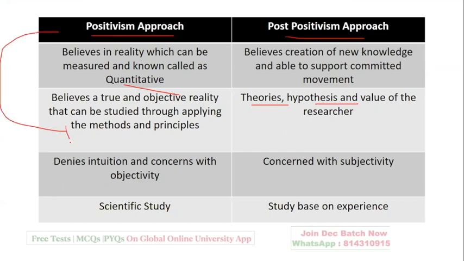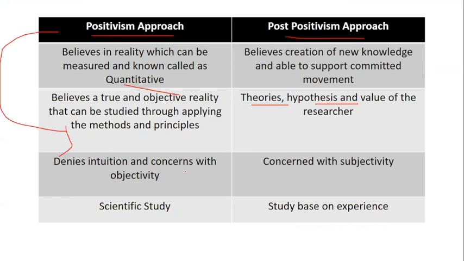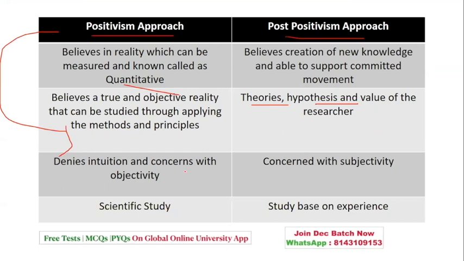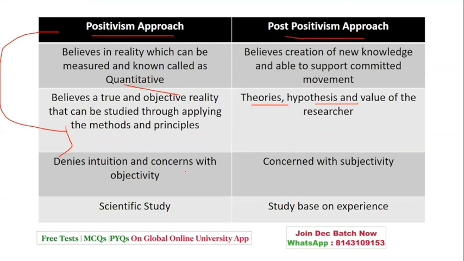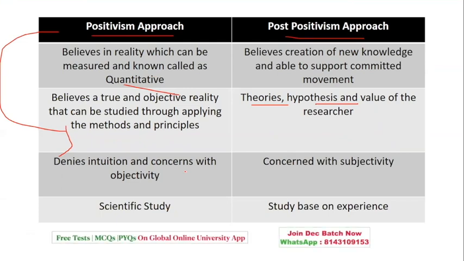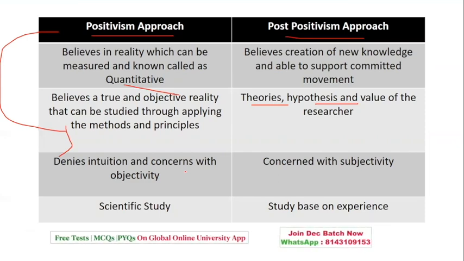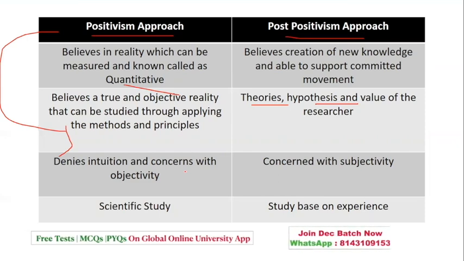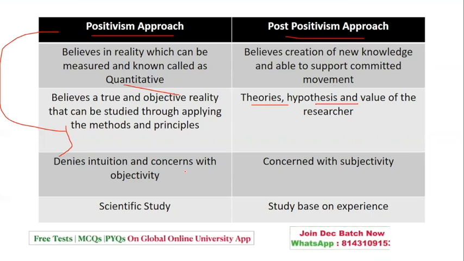Positivism denies intuition. They do not go with any intuition and they are concerned with only objectivity, whereas post-positivism is concerned with subjectivity. So positivism basically includes scientific study, and post-positivism, you can call it also qualitative, in the form of description or experience.